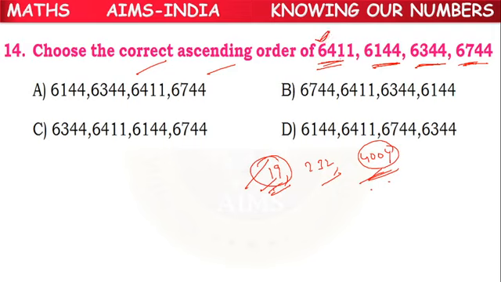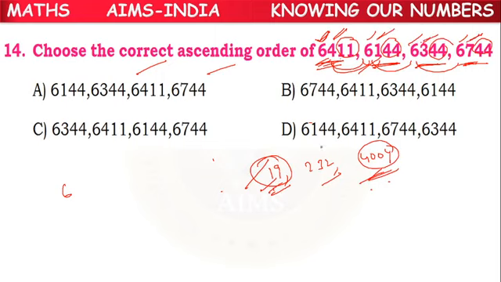First we have to start with the extreme left. We have 6 here, 6 here, 6 here, 6 here. So next digit we have to see: 4, 1, 3, 7. No need to see the other digits, because from the left side the second digit is different in all the numbers. First digit is same, second digit is different. Just by seeing that we can tell.